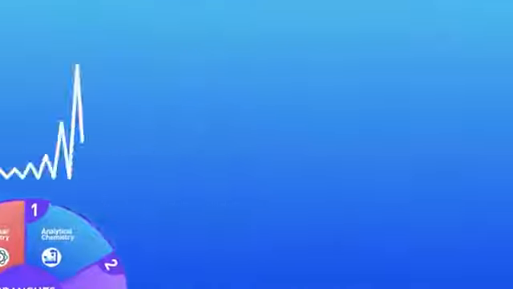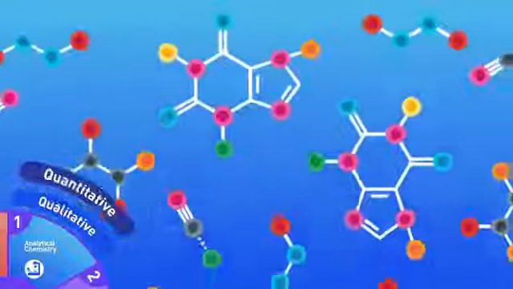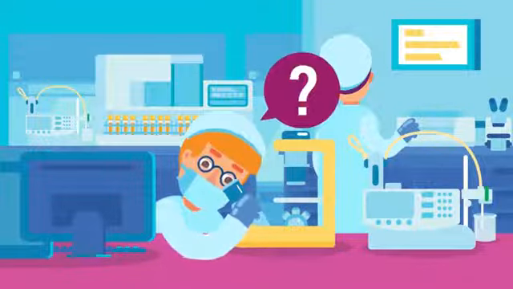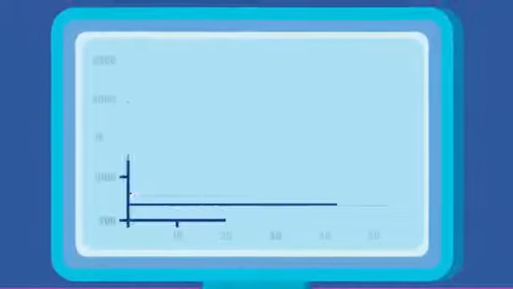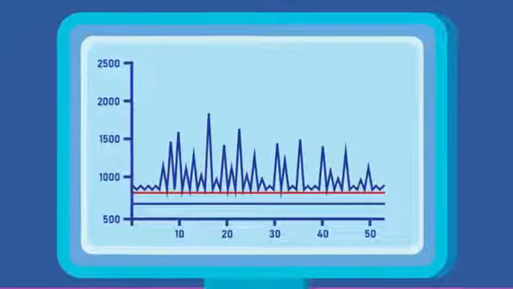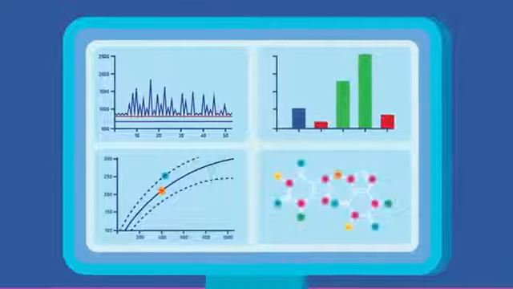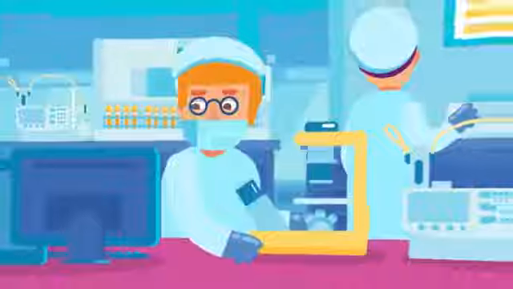Analytical chemistry can be divided into two main branches: qualitative and quantitative analysis. Qualitative analysis employs methods and measurements to help determine the components of substances. Quantitative analysis, on the other hand, helps to identify how much of each component is present in a substance. Both types of analysis can be used to provide important information about an unidentified sample and help to identify what